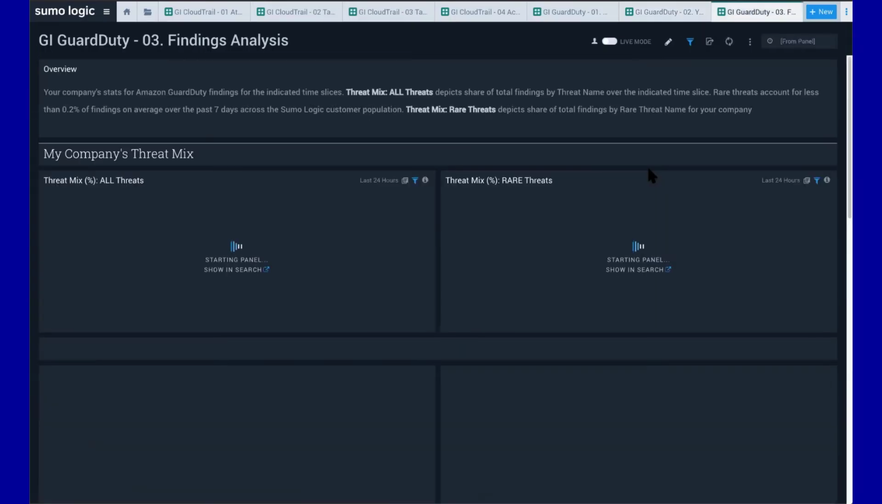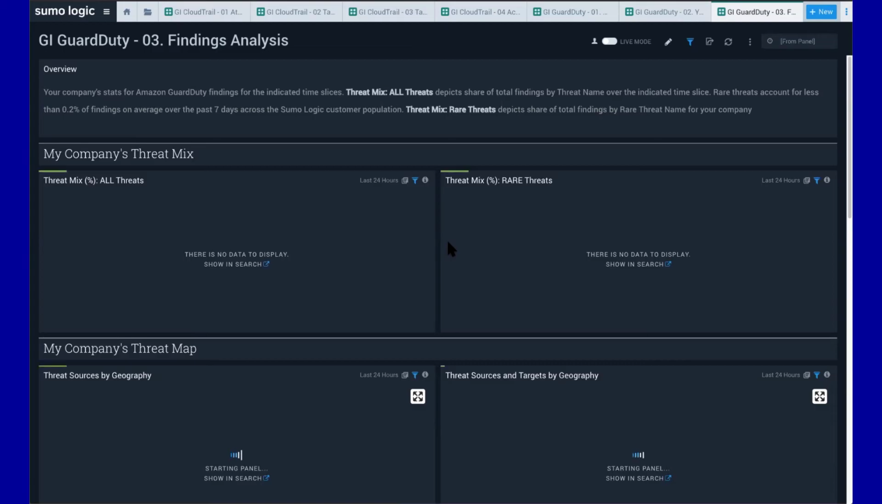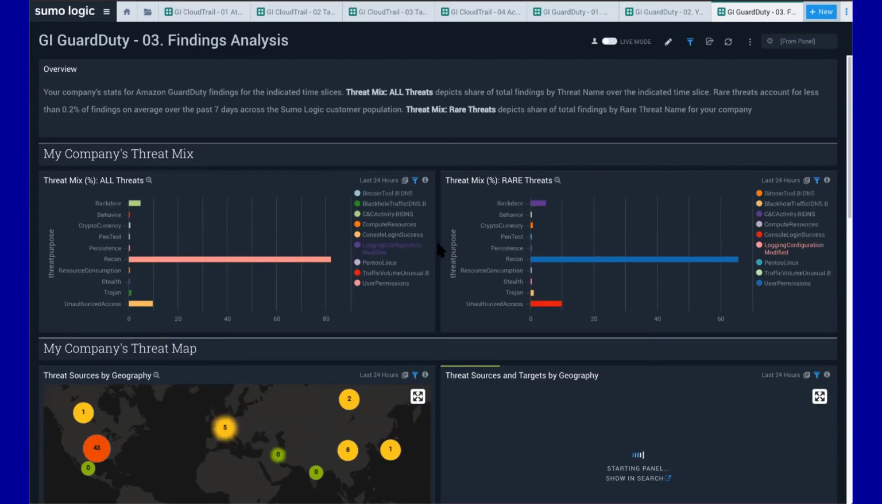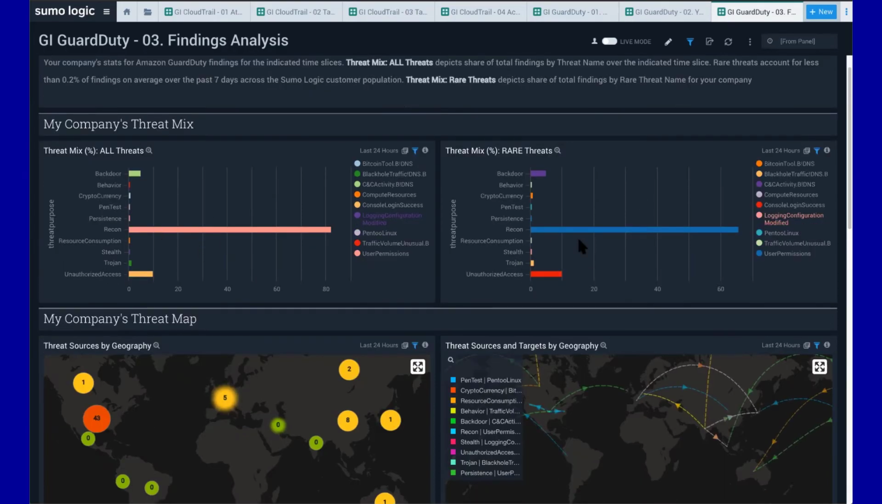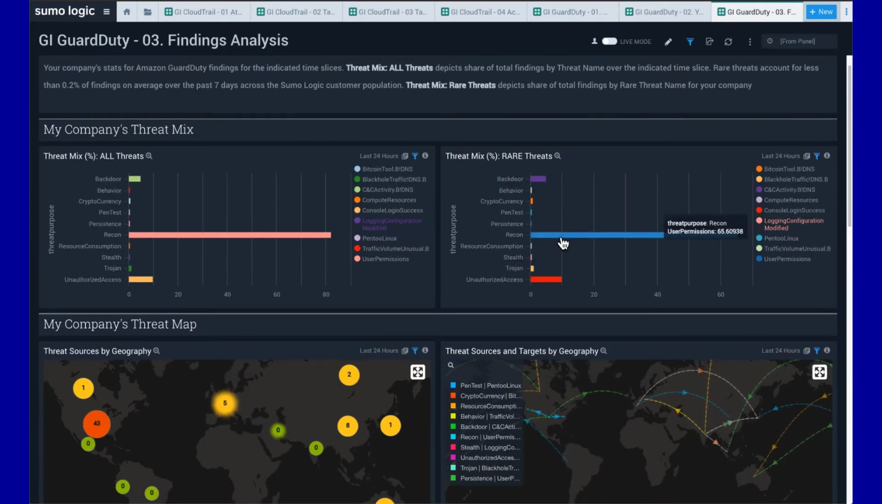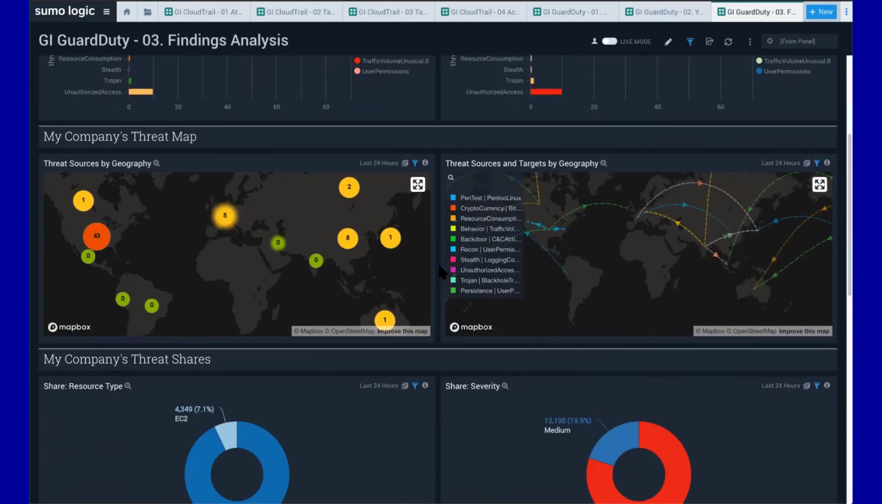One last visual I have for this in the GuardDuty space is looking at my company's threats, right? Both regular threats and rare threats. Now, if I'm seeing any rare threats, that's a particular problem that I'm going to want to focus in on. Obviously, if it's all threats, it's no big deal, but the specific rare threats are the ones I'm going to want to focus on. Same thing from a threat map perspective.